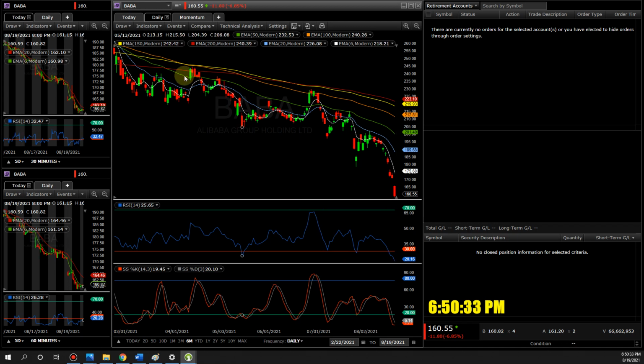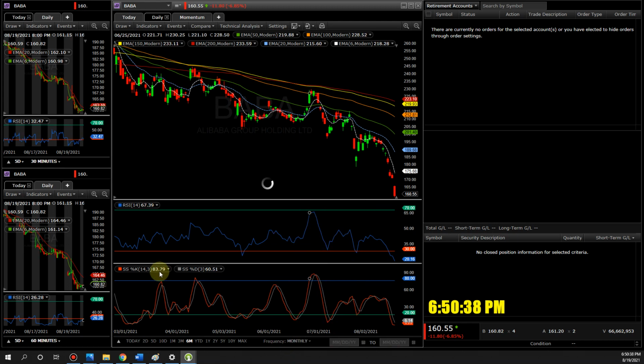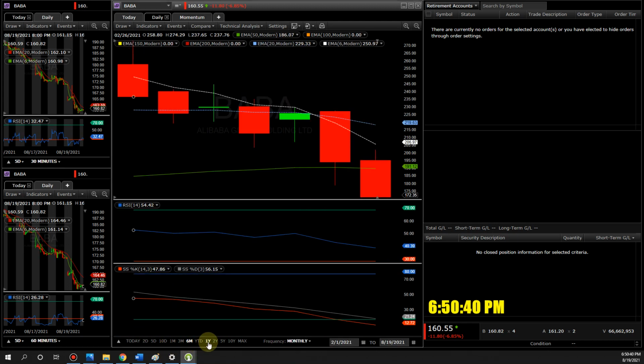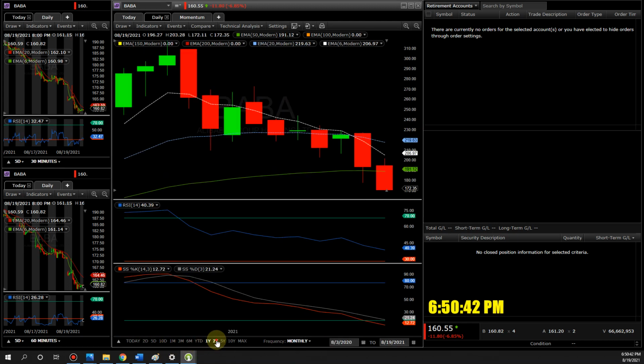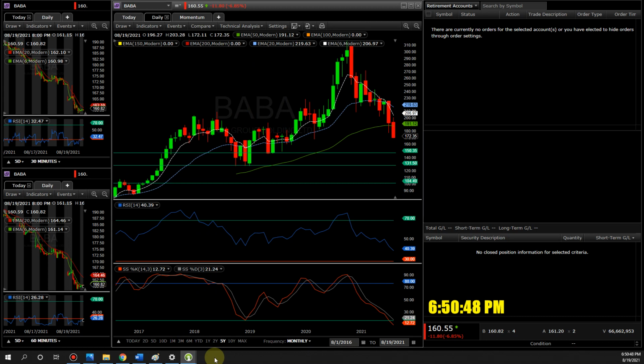But the downside is the bigger time frame. This thing is still going down. We need at least several quarters or more to see any type of reversal on the monthly chart, to give me more confidence that, hey, this stock, we can finally see the light at the end of the tunnel. Right now, we are not there yet. We are getting there, but not there yet.